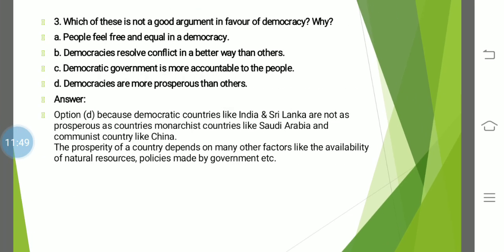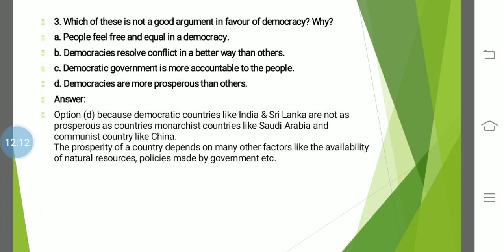Next question. Which of this is not a good argument in favor of democracy? A. People feel free and equal in democracy. Yes, people should feel free and equal in democracy. Yes or no? I've told you there are three attributes. People should feel free, equal, and they must have rights.